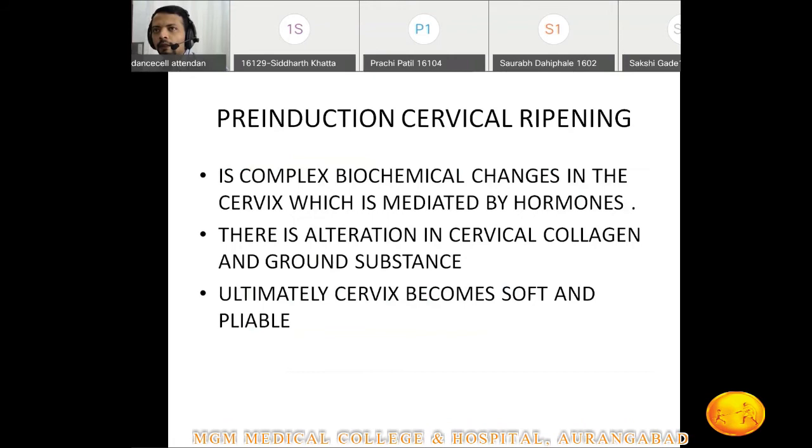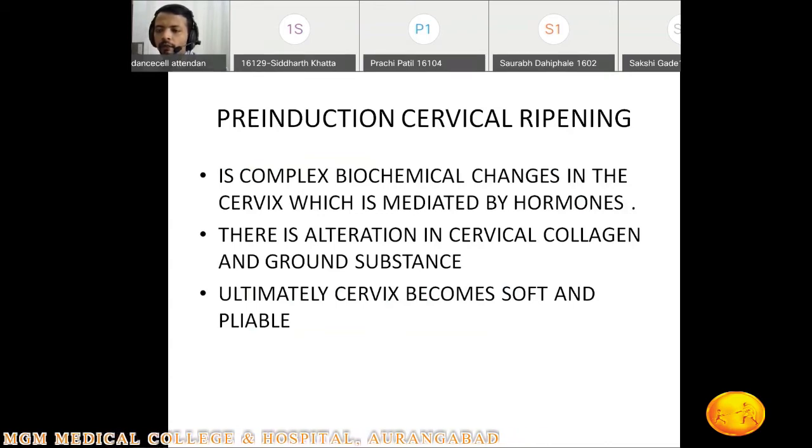What happens in the cervix? What is the cervix made up of? What is the main content of the cervix? Only 10 to 15% is smooth muscle cells, and the rest of the cervix is made up of extracellular matrix, and that extracellular matrix is made up of collagen and ground substance. So what happens in ripening?